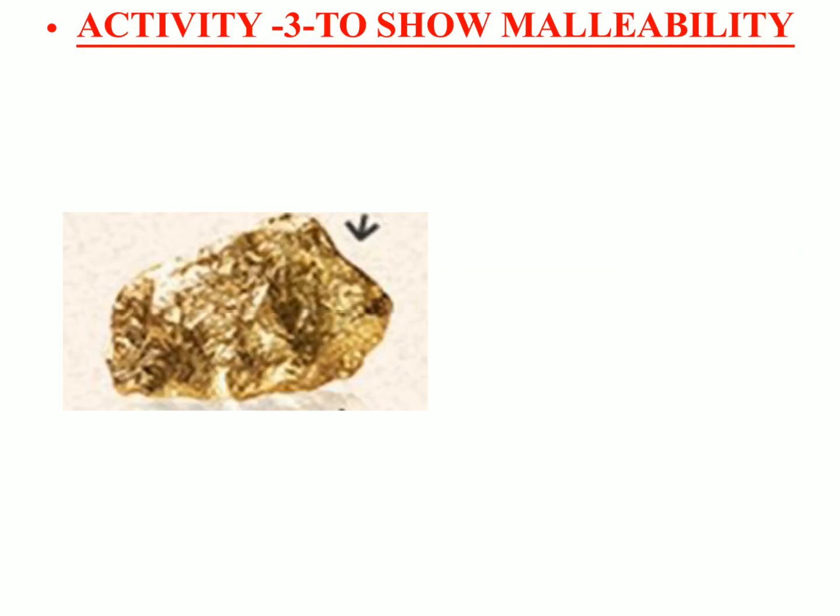So now activity third, which is discussed in your NCERT book, to show malleability. What do you mean by malleability? Just try to observe this activity. What is shown in this slide? This is a very shining metal, and I think you have already recognized it, it is gold.